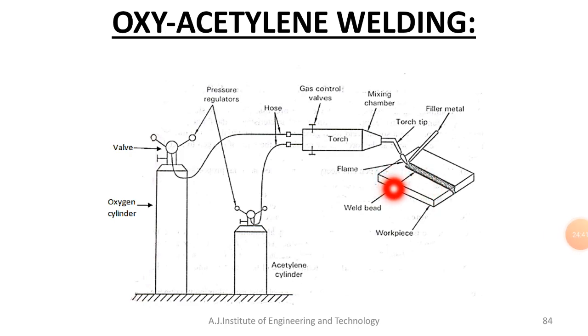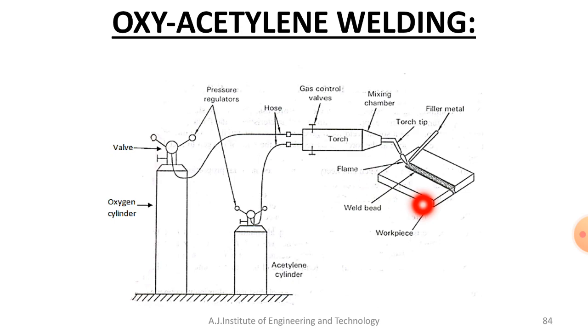A proper flux is also used in oxyacetylene welding. The flux is used to prevent oxidation of hot metal, because it removes the oxides or nitrates that form when the metal reacts with the atmosphere. There will be oxygen and nitrogen, and they will react. Because of chemical reactions, there will be slag formation.